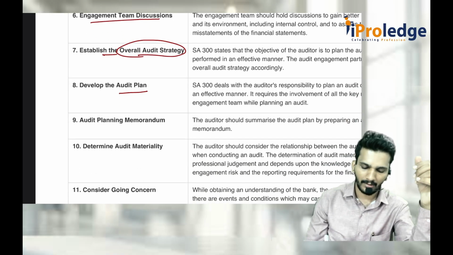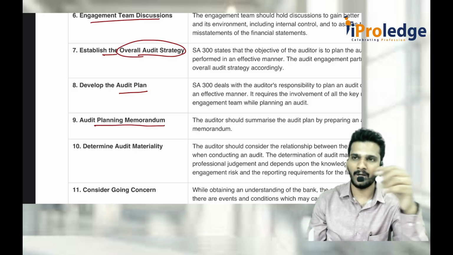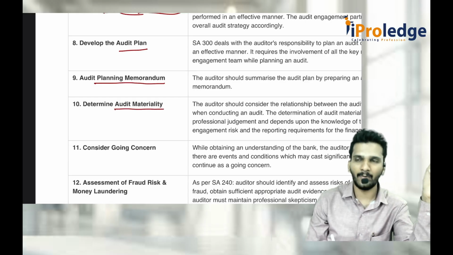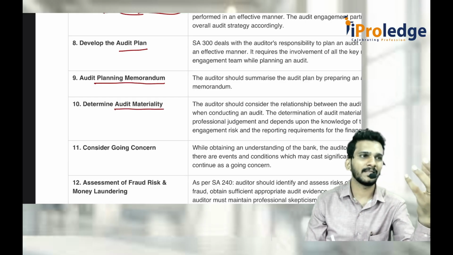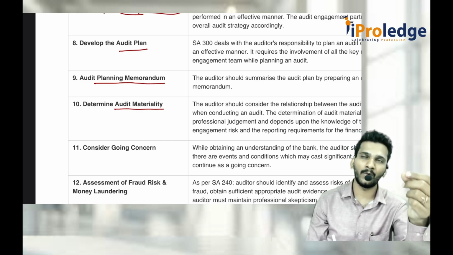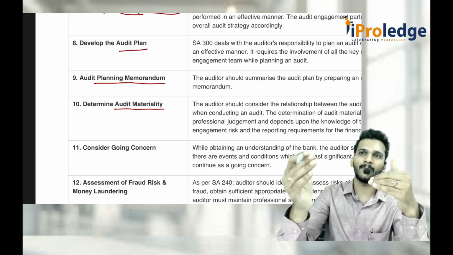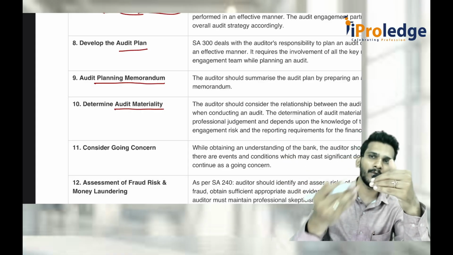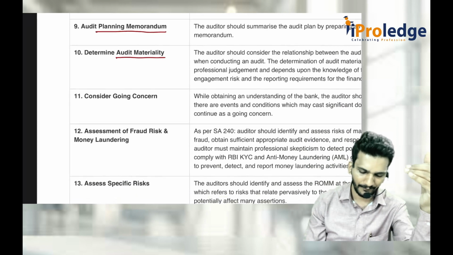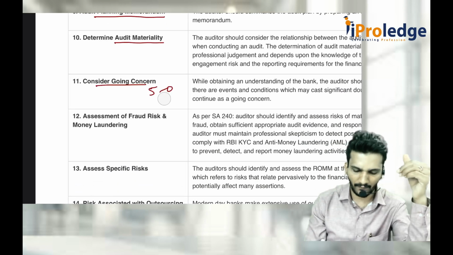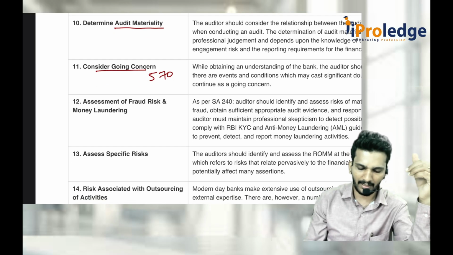Develop a plan. Audit planning memorandum. Memorandum means it is like a document where everything is mentioned. Determine the materiality. What is materiality? Anything which is based on some 1%, 2% of turnover, or maybe 5-10% of net profit, materiality, beyond which I consider material and I change my opinion, below which I consider it is immaterial. Consider the going concern as per SA 570, whether it is going concern or not. If it is going concern, then treat it accordingly.